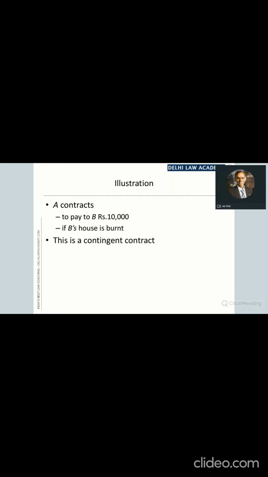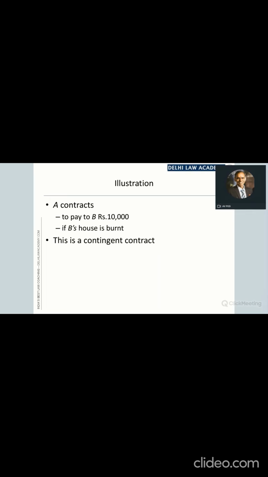But this promise is not to be fulfilled unless some condition is satisfied. And what is that condition? Burning of the house of B. Now, burning of the house of B is a collateral event. This is not dependent upon the payment. Rather, this is an independent event, and the payment is dependent on this independent event.